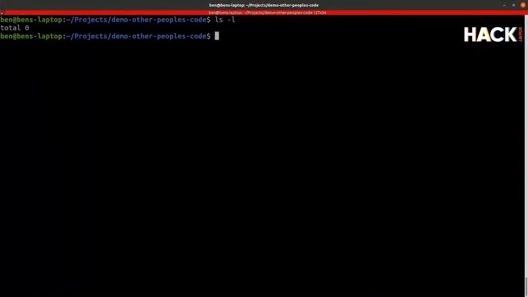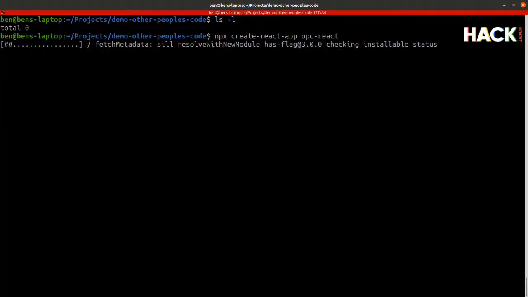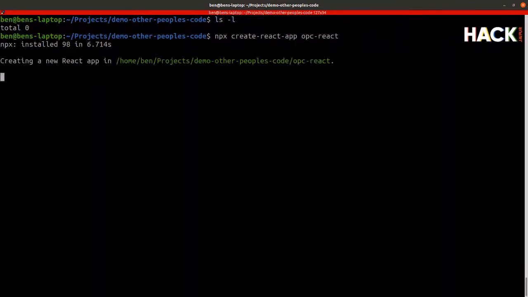So I've got an empty directory here, and we're going to go through and start from scratch and create a React app and an Express API. So let's start with the React app. We're going to run npx create-react-app. So this is going to download the create-react-app module that will allow us to bootstrap a fresh React application with nothing in it yet.